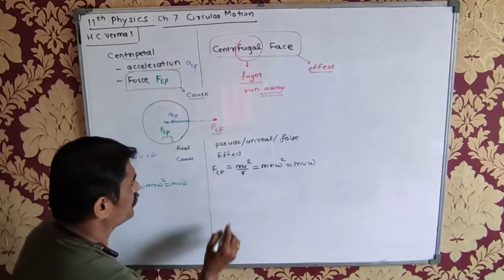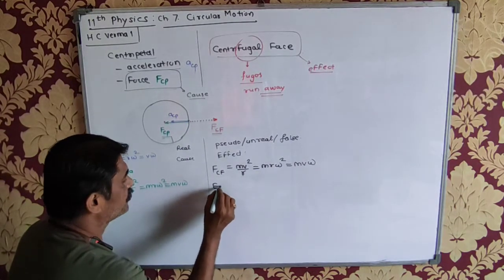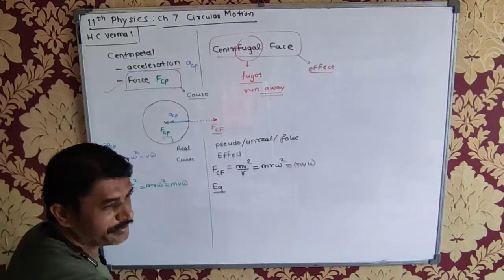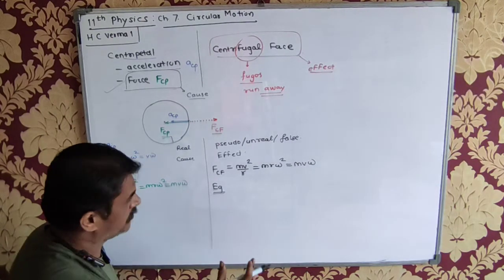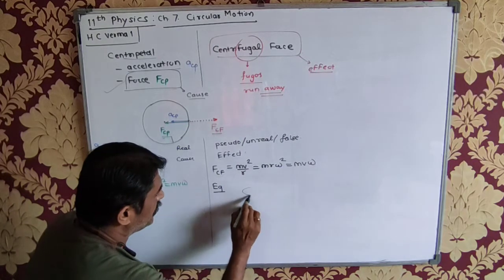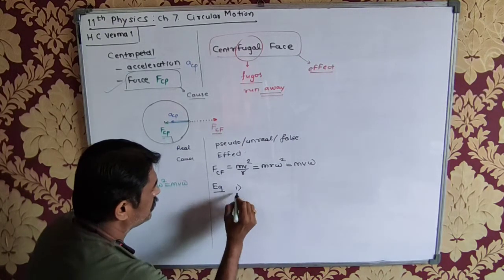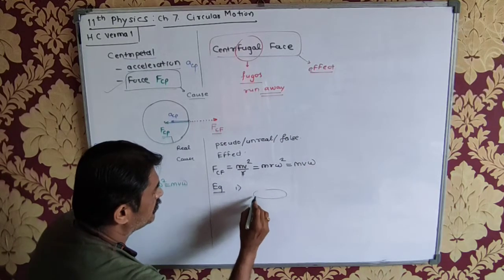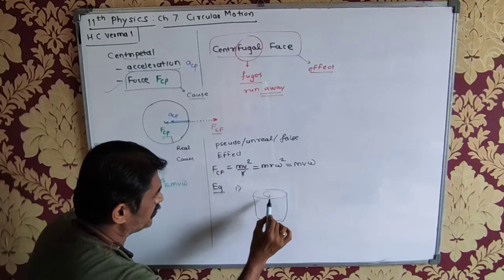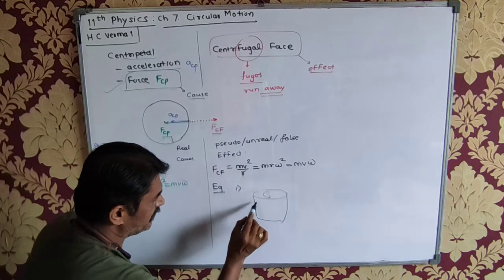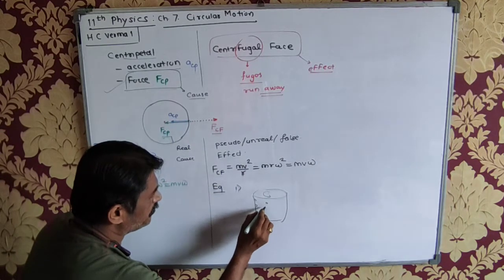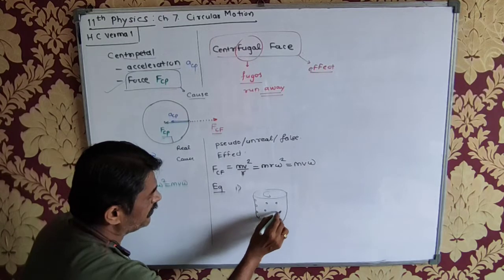Now some of the examples. Let's say centrifugal force examples. I have given you 3 to 4 examples for centripetal force. Now I give you a few examples of centrifugal force. The first example: the dryer of a washing machine. This is the cylinder. If you see the cylinder of this dryer, it is a metallic cylinder with perforations on it, right?